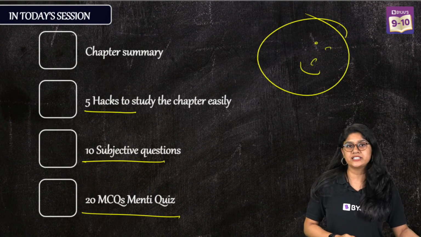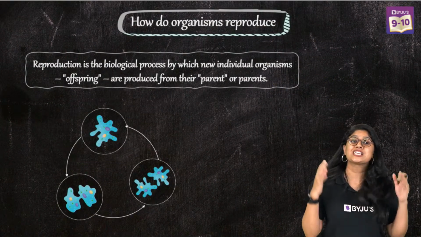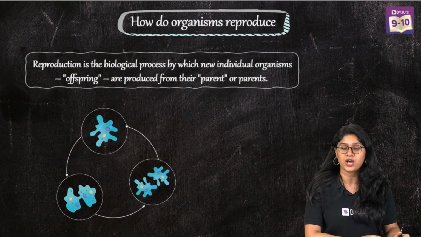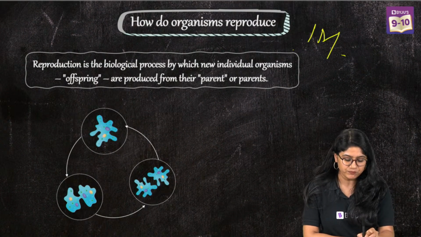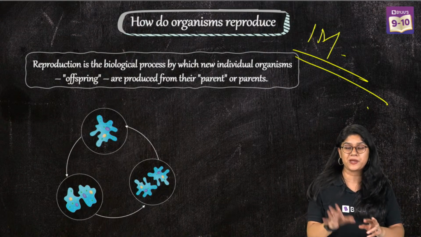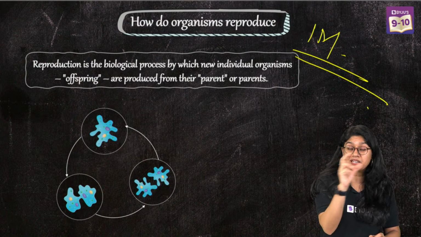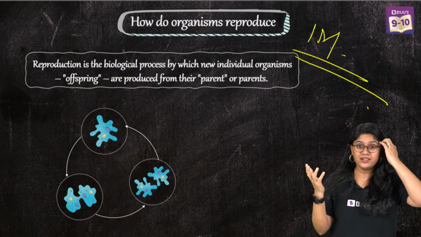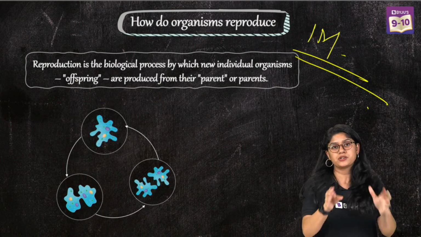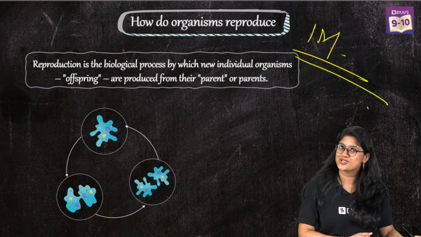So what are we discussing in this particular chapter? We are discussing reproduction. As we already know, what is reproduction is a 1 mark question. I want all of you to pay attention to the class, because with each topic I will be mentioning what marks this particular concept can come for, and what the weightage of that concept could be.